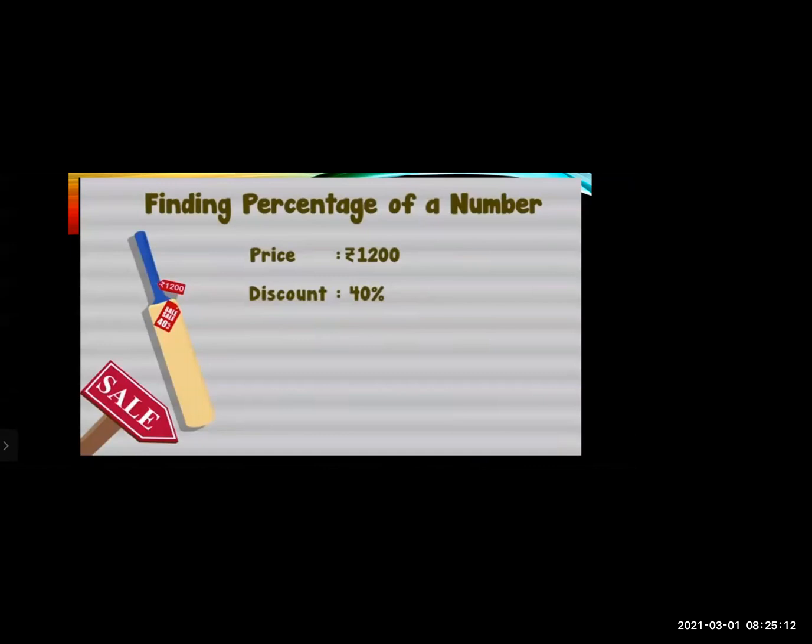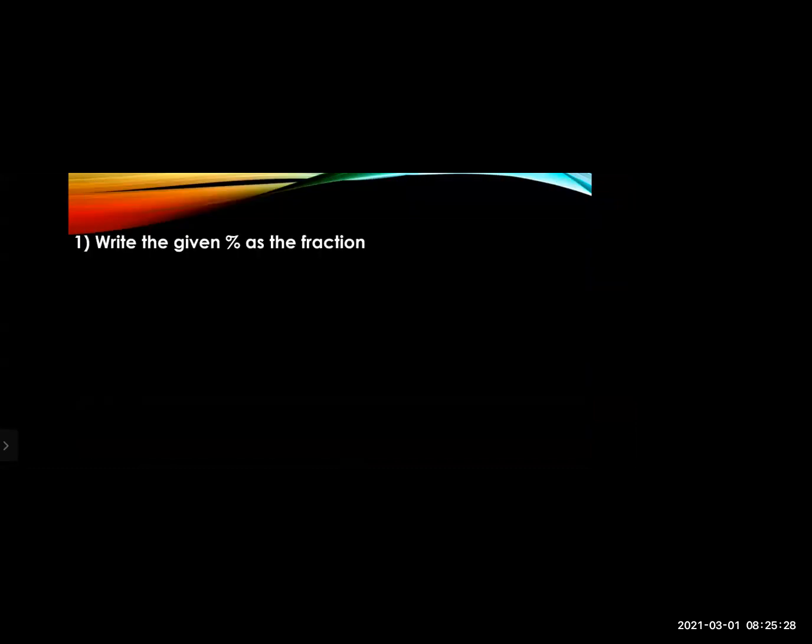Now the next sum is finding a percentage of a number. Here a price is given of a bat, that is the price is 1200 and the discount on the bat is 40%. So for this, how will you calculate? See, first step is what? Write the given percent as a fraction. So what will be the fraction? 40 upon 100.